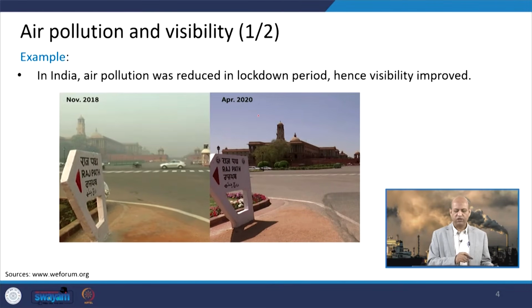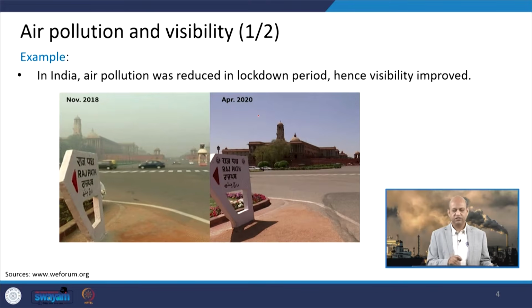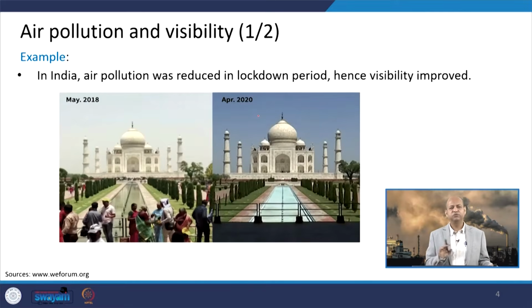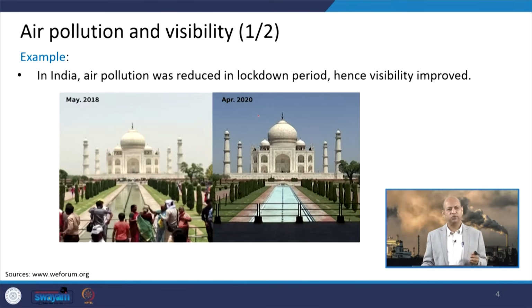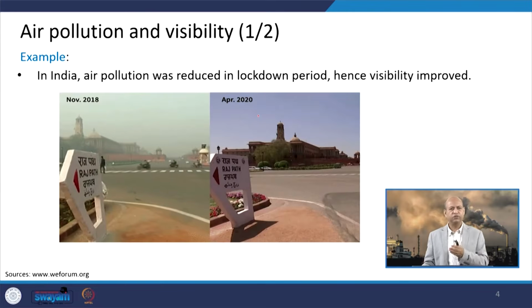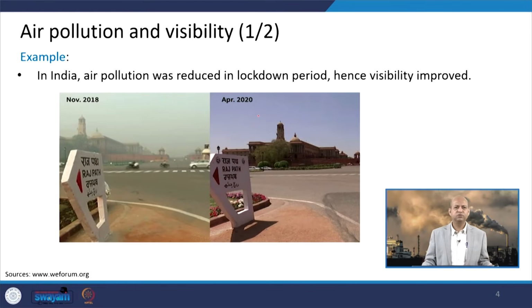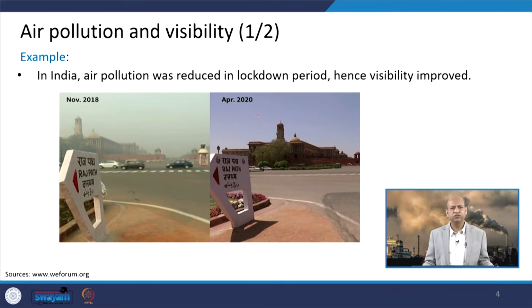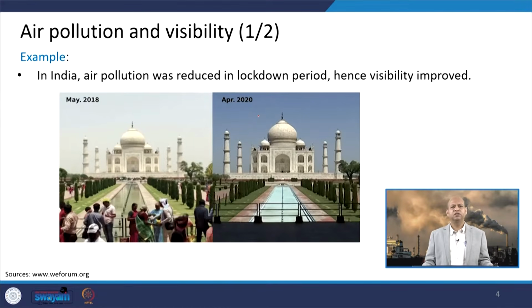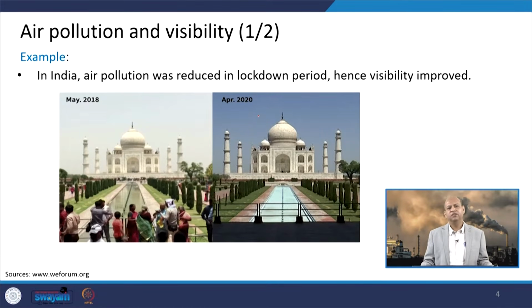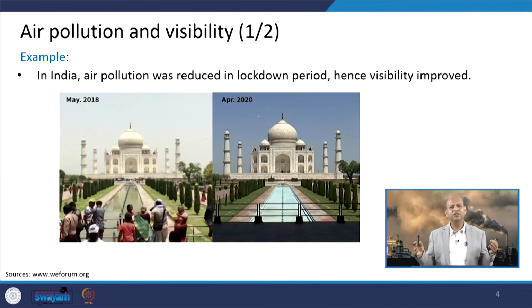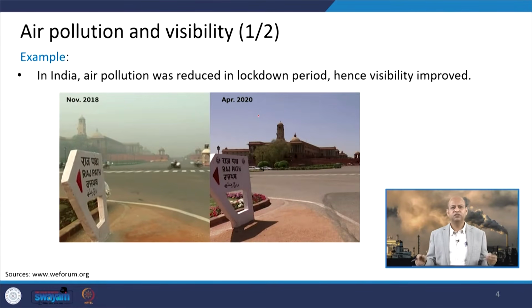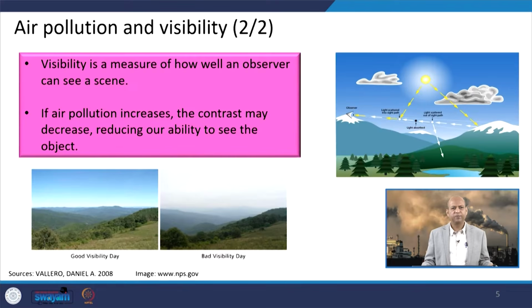So, before lockdown and after lockdown, you can see the clear-cut visibility-related issue even at the Taj Mahal. So, 2018 and 2020, these are two very short videos which can easily give you the realization of how clean air really helps us to have greater visibility.